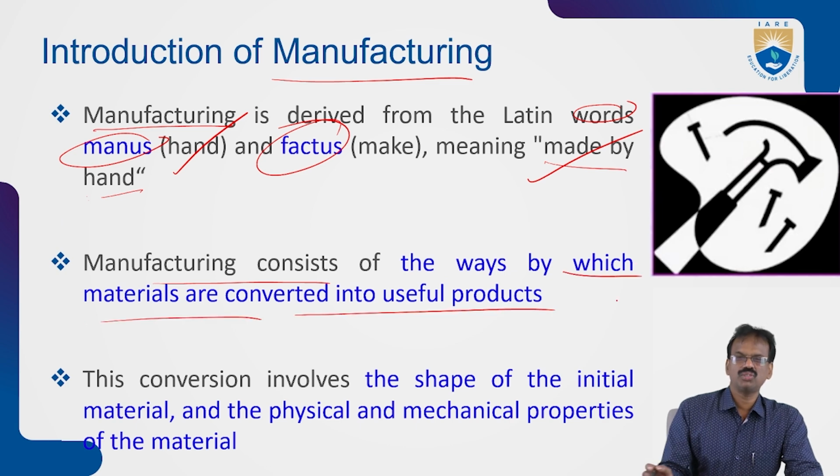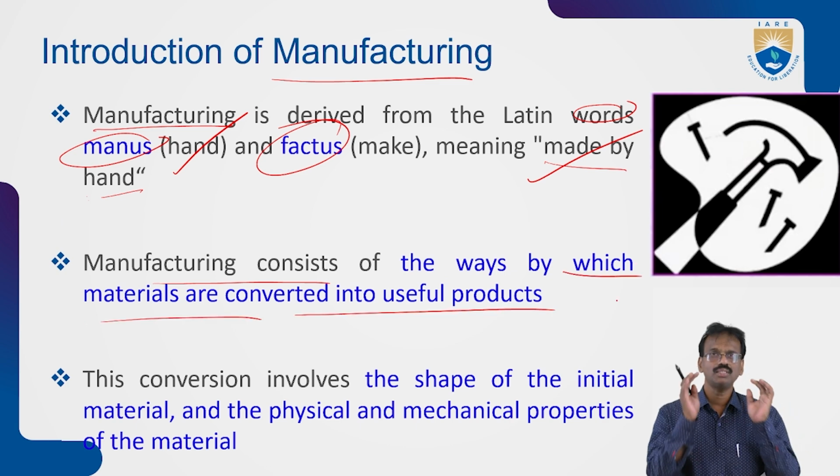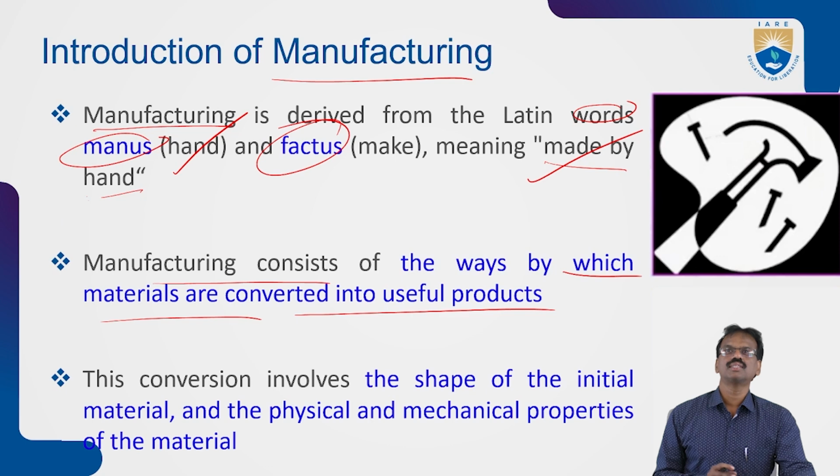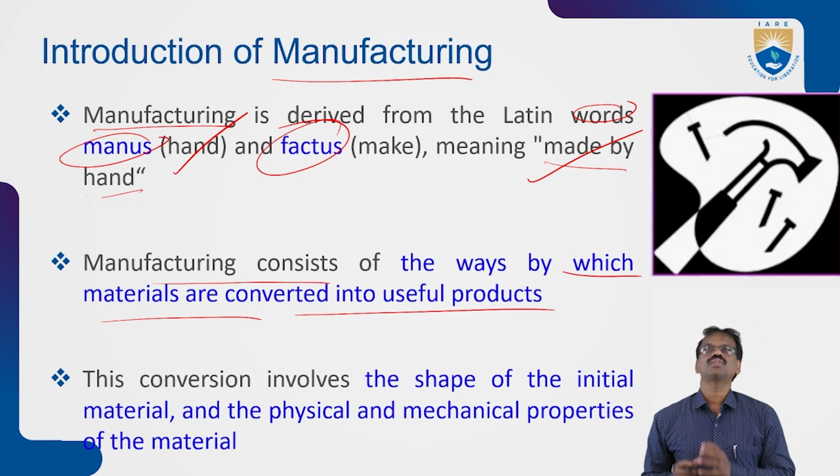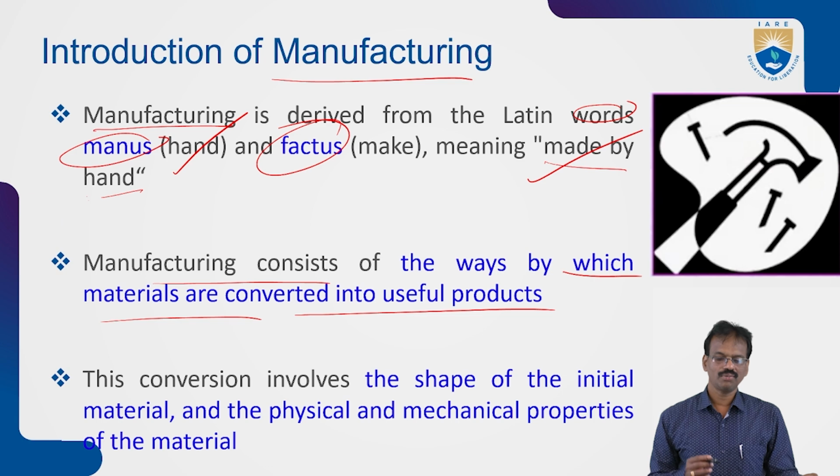Manufacturing consists of the ways by which material is converted into useful products. We can say manufacturing is a process through which raw material is converted into finished goods, the required product.